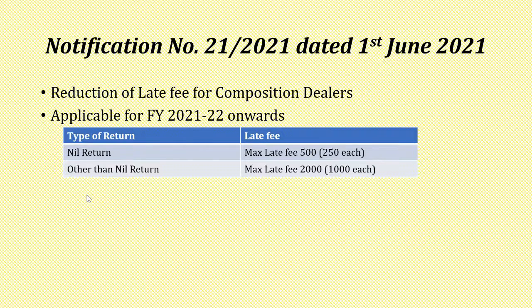This notification is issued to reduce the late fee for the composition dealers while filing the quarterly returns. This is applicable from financial year 2021-22 onwards. Here, for the nil returns, the maximum late fee is capped to rupees 500, that is 250 each. And other than nil returns, the maximum late fee is 2000 rupees.